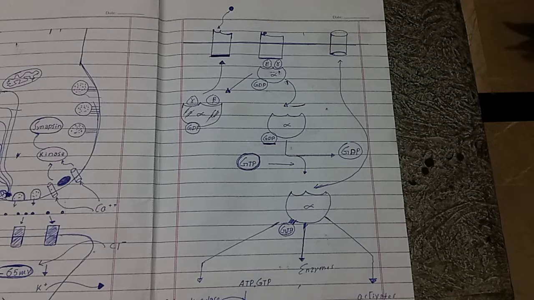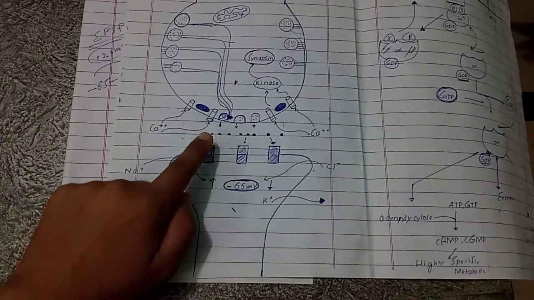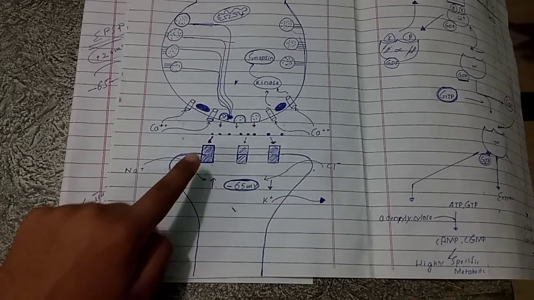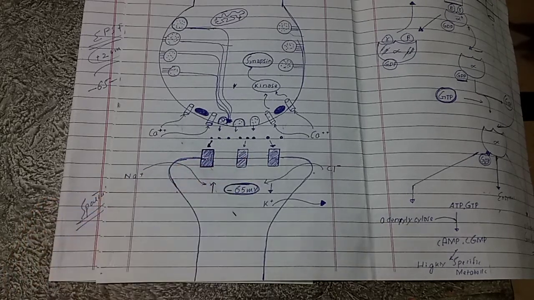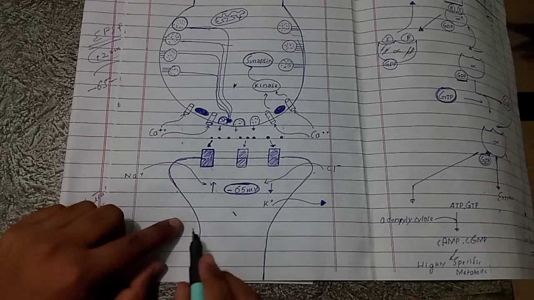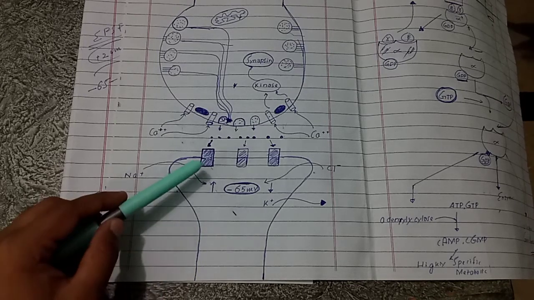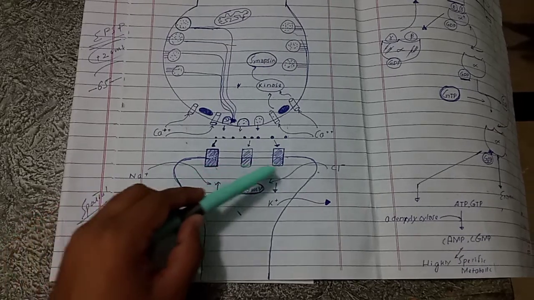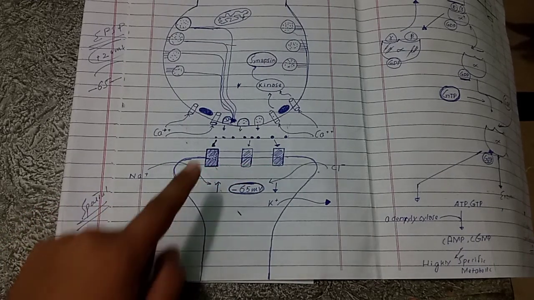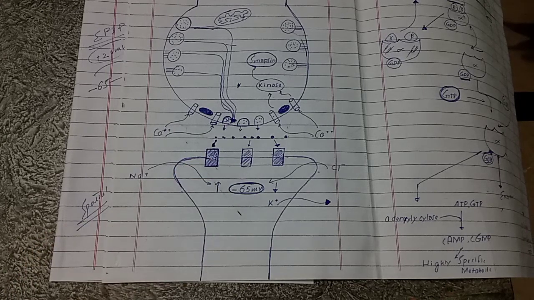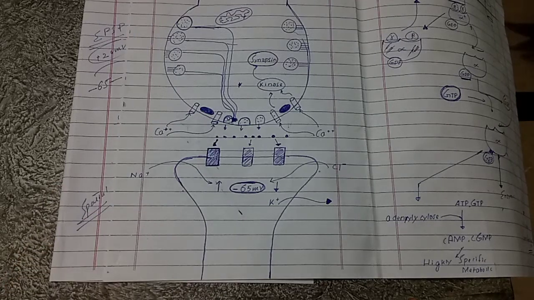First of all, you should know why we need this alternate mechanism. When neurotransmitter substance acts on these ionotropic receptors, they open the ion channels. These ion channels remain open for a shorter period, so they are basically responsible for short-term changes in neuronal excitability. If we want to bring long-term changes in neuronal excitability, then these ionotropic receptors are not sufficient, because they open only for a shorter duration.